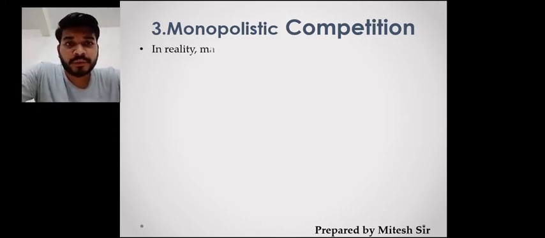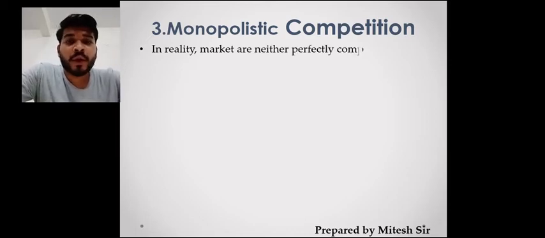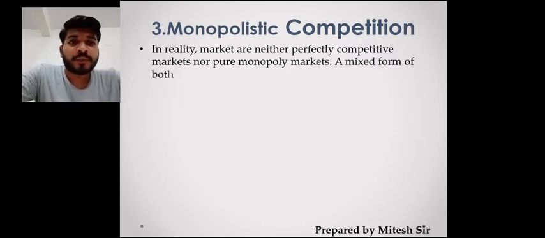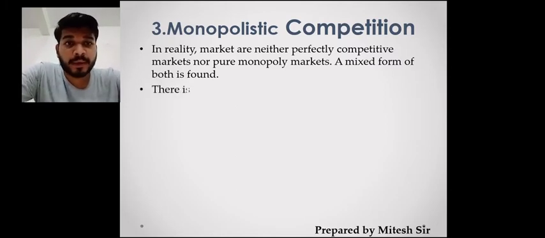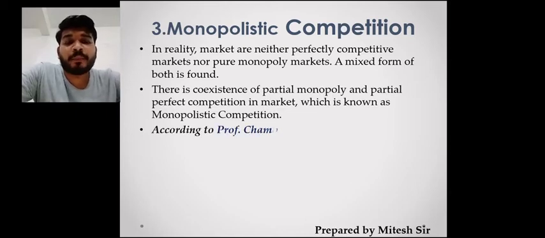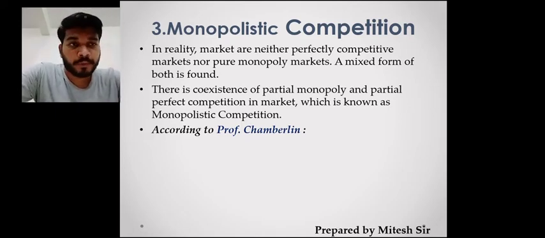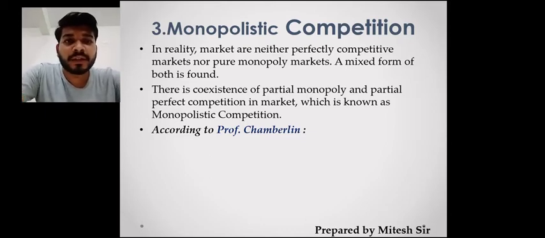So today we are going to learn about the mixing, the coexistence of perfect competition and monopoly competition. Both markets are not possible singly, but here a mixed form of both is available in the market. So there is a coexistence of partial, meaning half, monopoly and half perfect competition, and by halving them they made a full monopolistic competition. So this is the general meaning: a coexistence of partial monopoly and partial perfect competition market together is known as monopolistic competition.